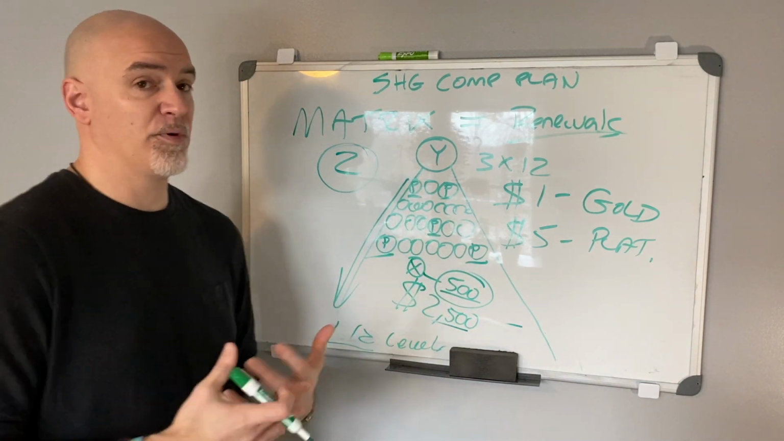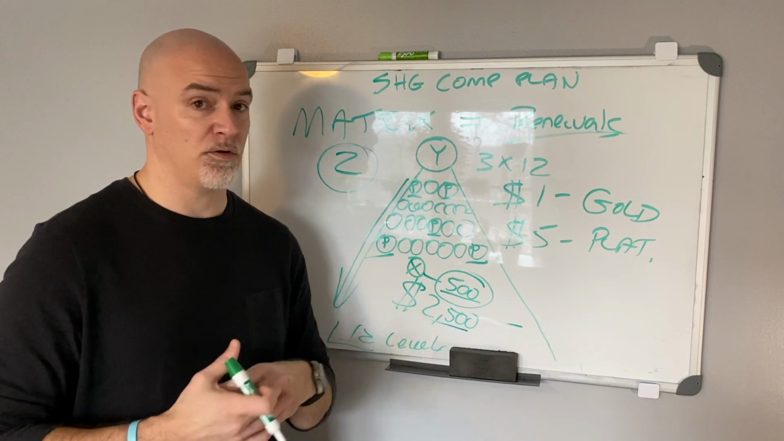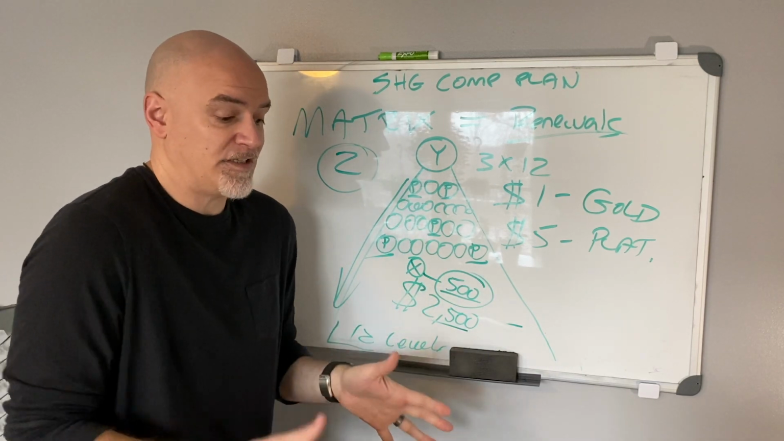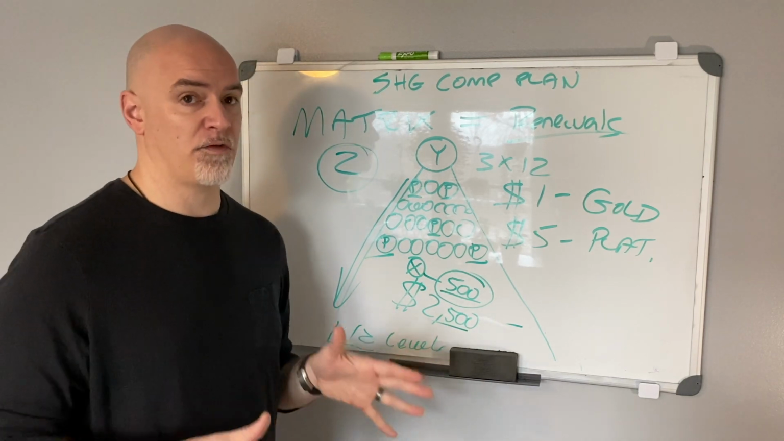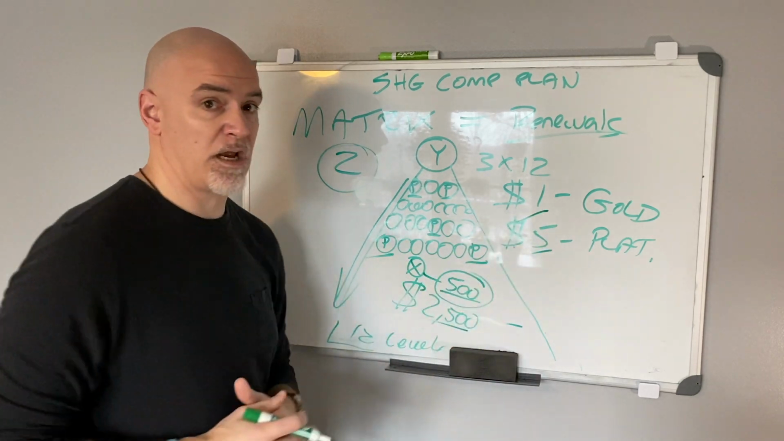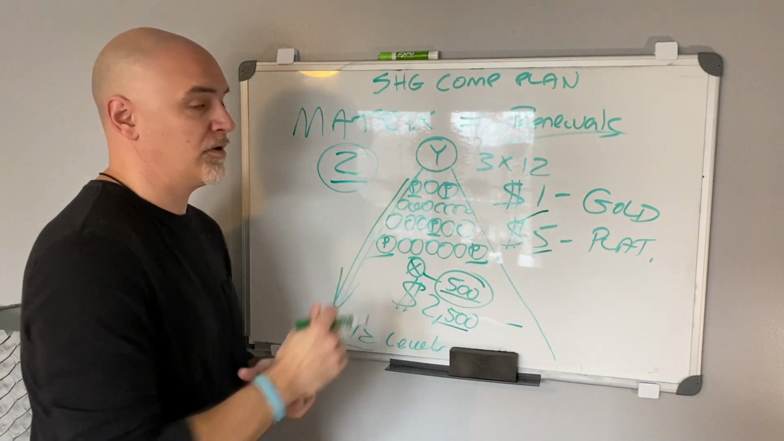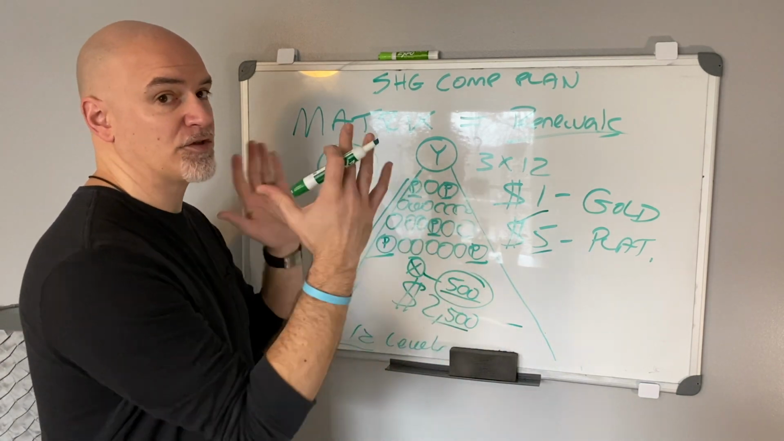I know there's people on our team, and people that are probably watching this video, that might only have 1 personal, or maybe they have no personals, but they have a team of 10, 15, 20, 100 people. In order to start earning from those renewals every single month, you have to have a minimum of 2 personally sponsored people. That is the matrix. The matrix is all about renewals.